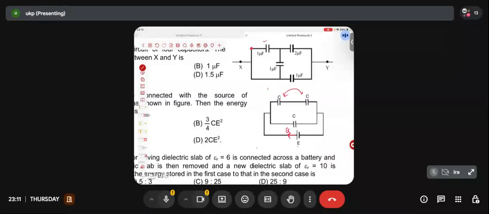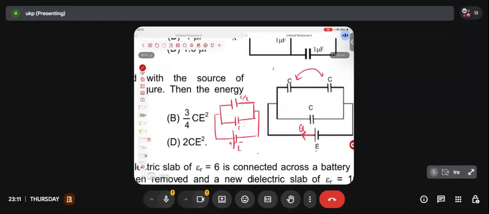There are two Cs which are connected in series. What will be their equivalent capacitance? Let me draw it here. C by 2 and C connected in parallel. Okay. C by 2 and C are connected in parallel, right? What will be their equivalent? C by 2 plus C, which will be 3C by 2. Yes. So can I replace these two capacitors by a single capacitor of capacitance 3C by 2?